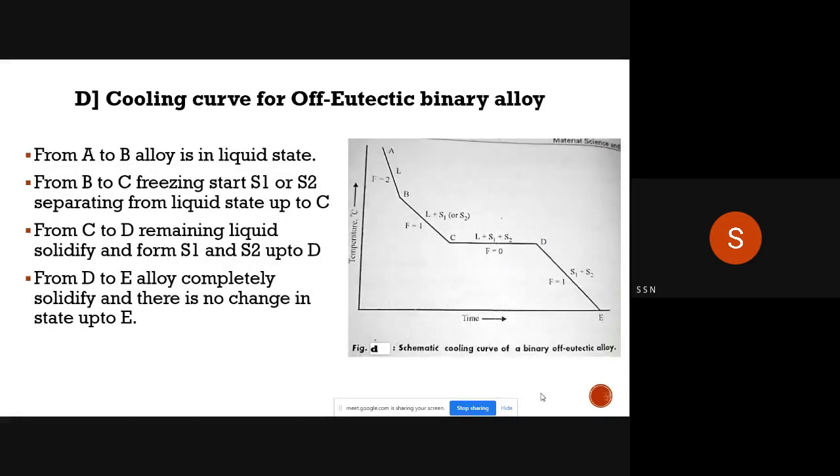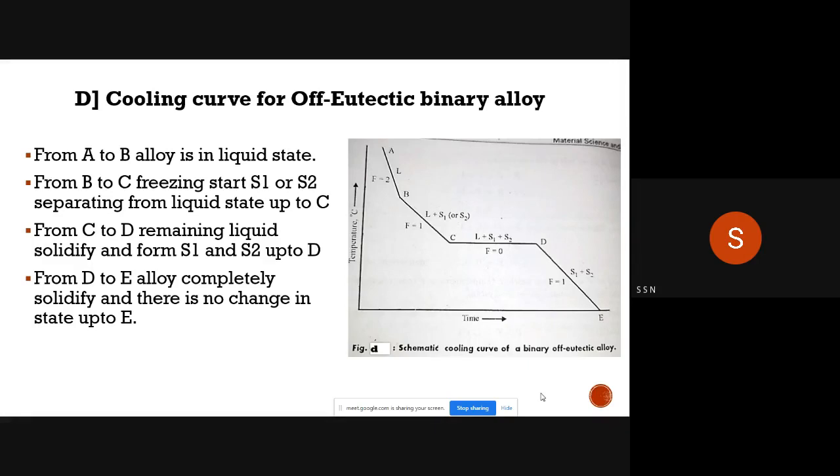Now for one off eutectic alloy, one cooling curve has been shown here, in which A to B the alloy is in the liquid form. From B to C, that alloy is having two phases, that is liquid plus S1 or S2. As different phases are there, that's why it is called as off eutectic binary alloy.